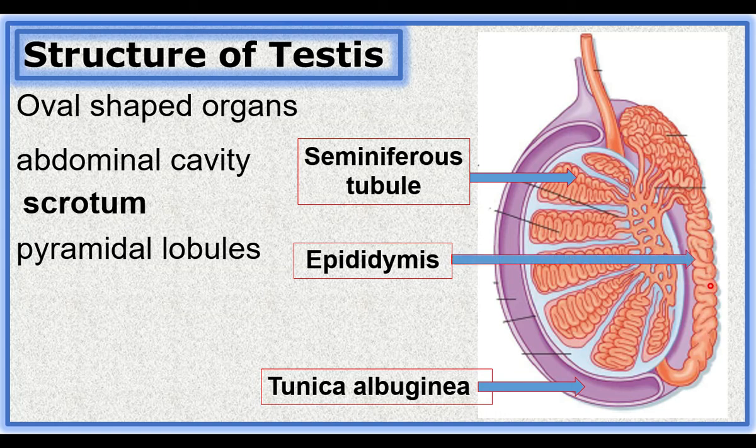This is the epididymis. This epididymis forms a straight tube. This tube passes into the abdominal cavity. This tube is called the vas deferens.